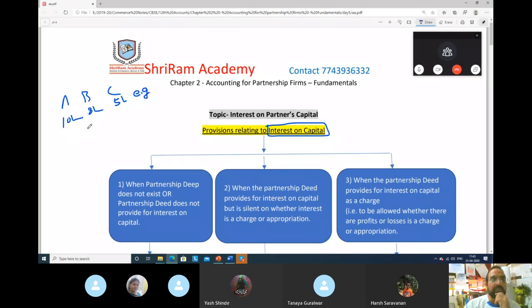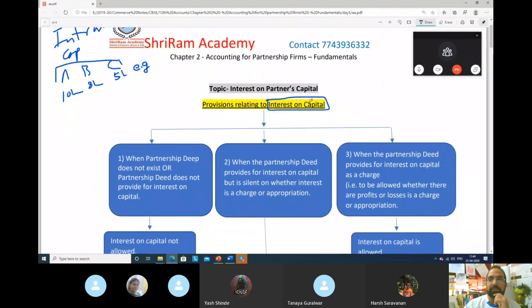Now there might be a provision that they are allowed interest on capital. Let's see different cases. First case, try to understand. First case is when the partnership deed does not exist, means there is no partnership deed.